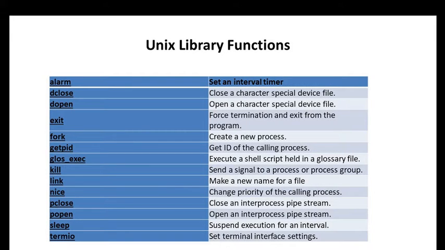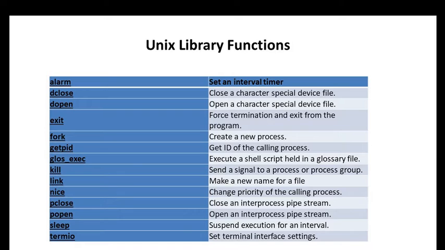So what are all the Unix library functions that we have? The first one is alarm, then dclose, dopen, exit, fork, getpid, execl, kill, link, nice, pclose, popen, sleep, termio.